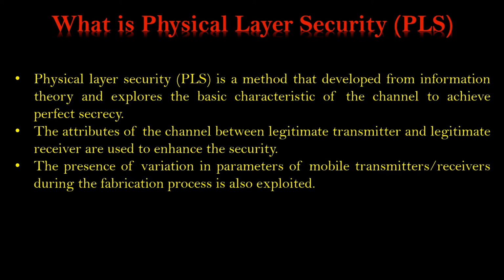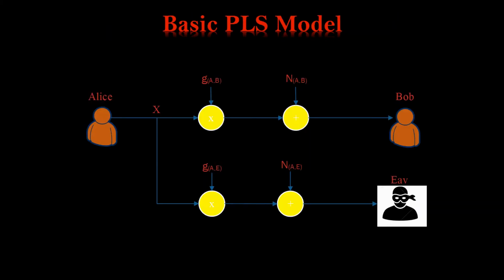Before studying that, let us go for the basic model of physical layer security. This is the basic PLS model, physical layer security model, in which we have a legitimate transmitter. This Alice is a legitimate transmitter and Bob is the legitimate receiver. And we have an eavesdropper here who just tries to listen or track this message X. So Alice wants to transmit this message X to Bob, and this Eve is an eavesdropper. This is an intruder who wants to get this message X.